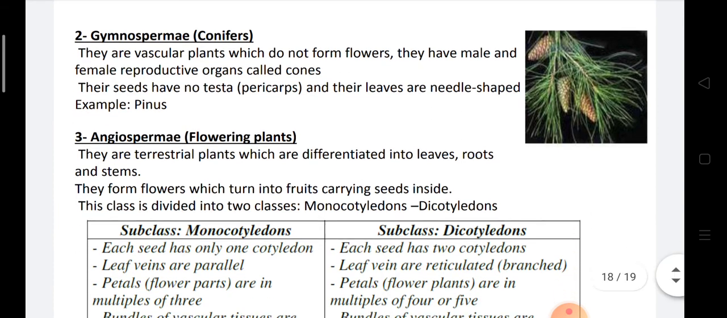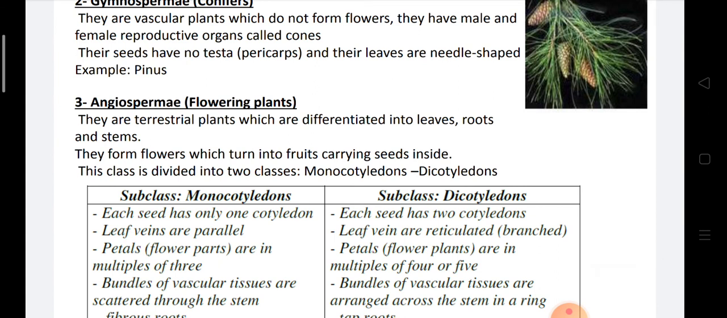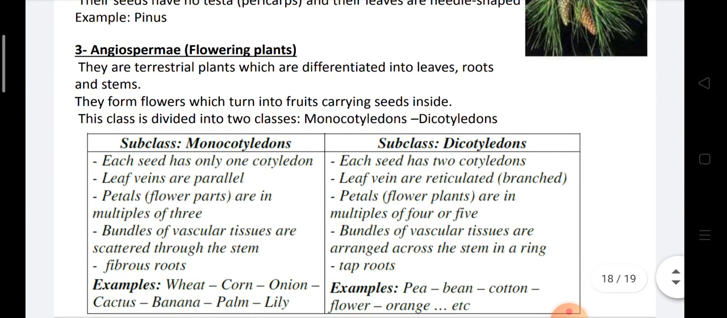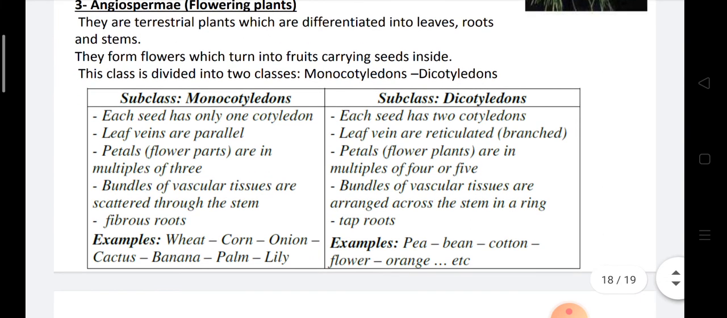Angiosperms, flowering plants. Angiosperms are called covered-seed plants that produce seeds inside a coat, or their seeds are covered. They are terrestrial plants and can be differentiated into leaves, roots, and stem. Angiosperms are classified into two classes, called monocotyledons and dicotyledons. Monocotyledons are like corn, wheat, and onion, and dicotyledons are like pea, bean, and cotton.